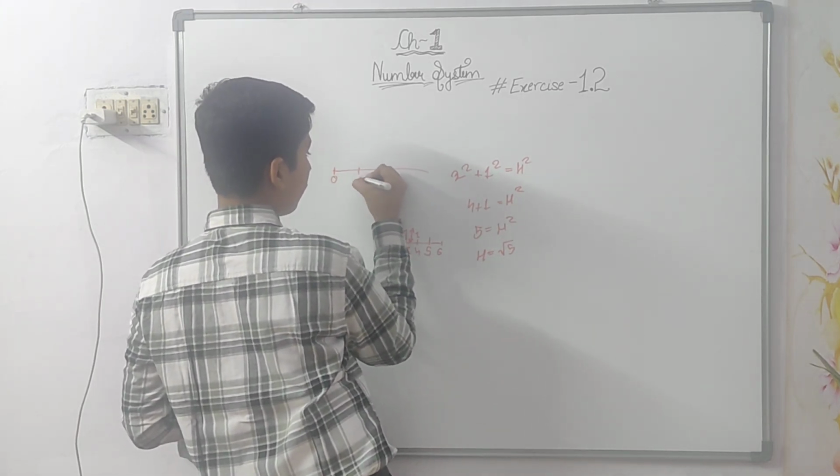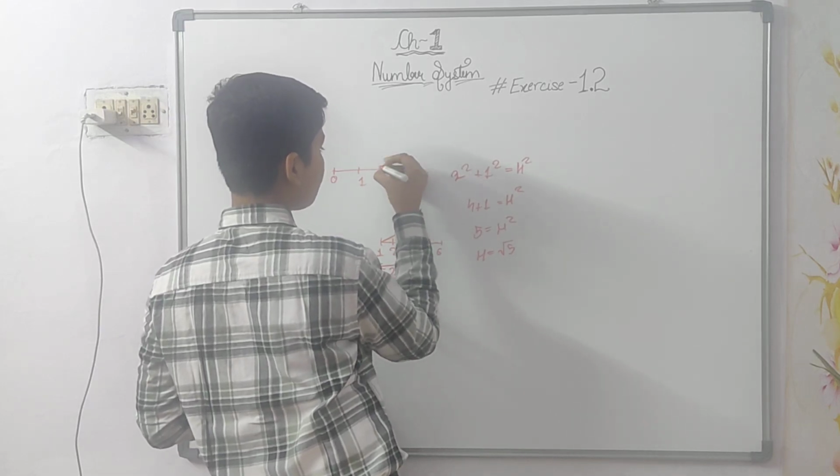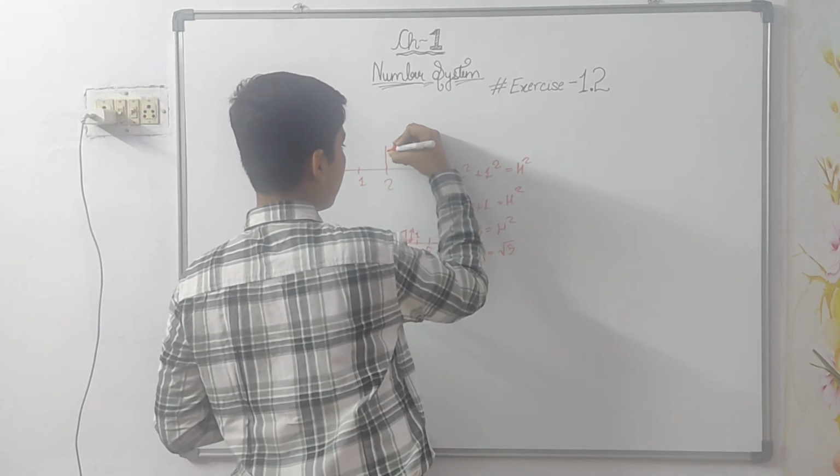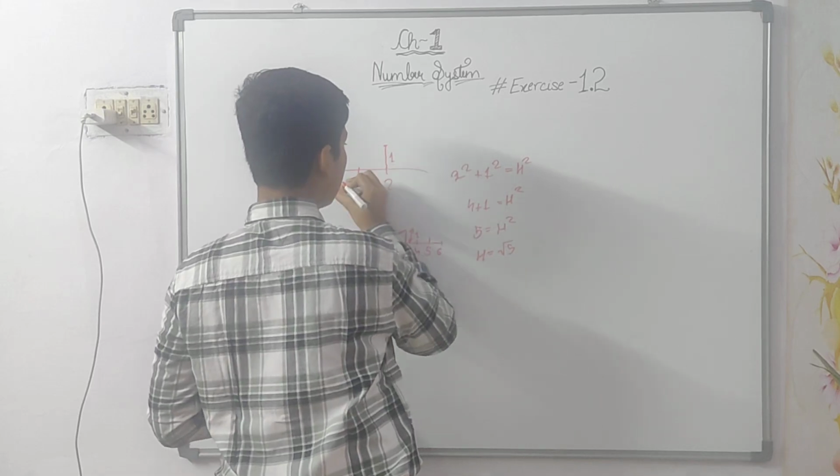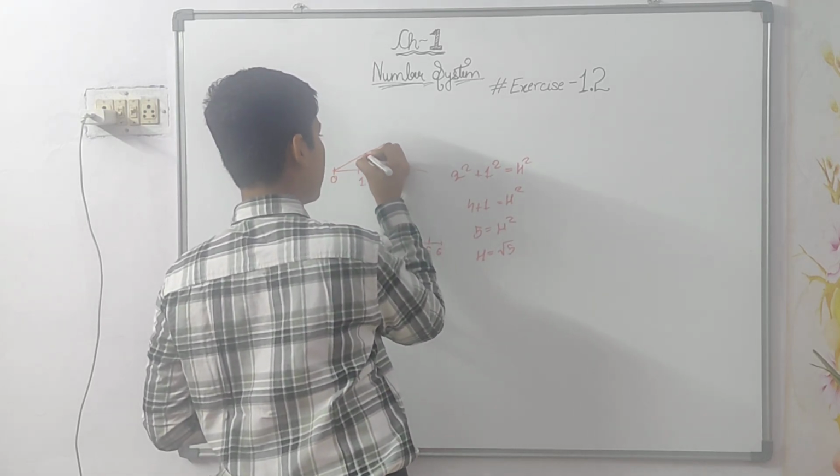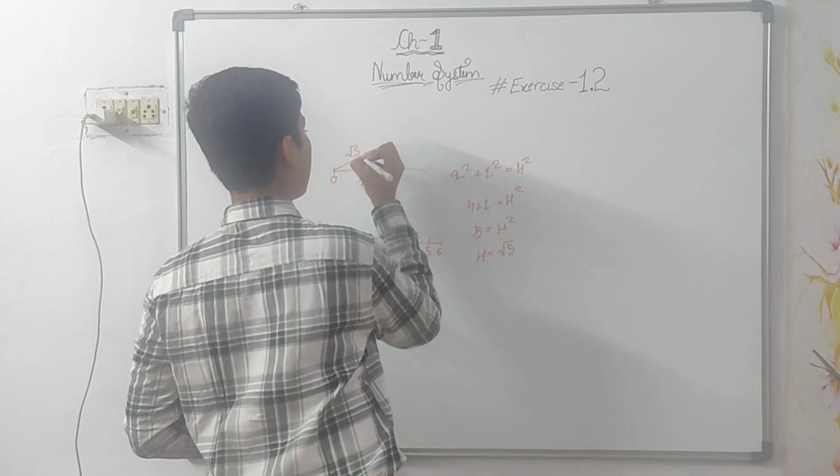0, 1, 2, and over here 1. This is 2, this is 1. Join this and it will be root 5.